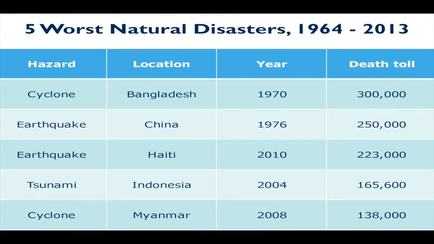So also as well, the next one, number 4, the fourth worst natural disaster in the past 50 years was the Indian Ocean tsunami. Now, many of you may recognize and remember that particular day. 165,000 people lost their lives, and that's simply an estimate because this happened in multiple countries. Once again, why so many people? It's because it had such an expansive reach across the globe. Affected many of the areas of Indonesia, Thailand, Sri Lanka, all the way to Africa. People even died off the coast of Africa, thousands of miles away because of this particular tsunami. So that's why it was so deadly, is because it had such a large reach.